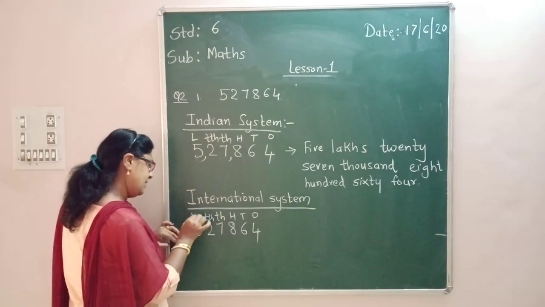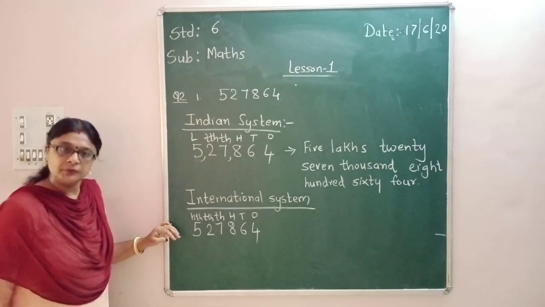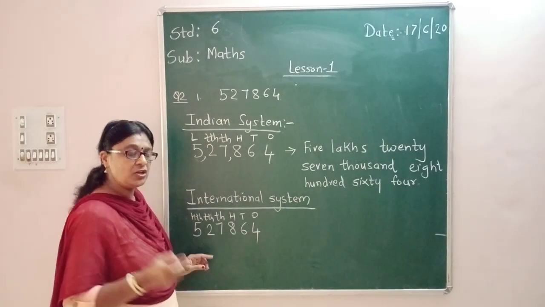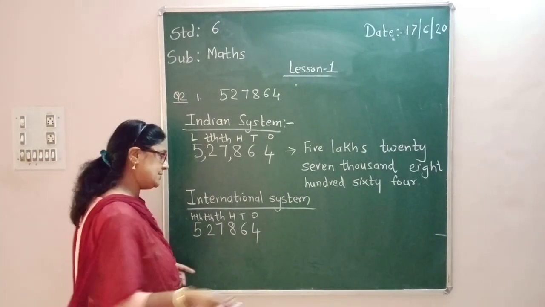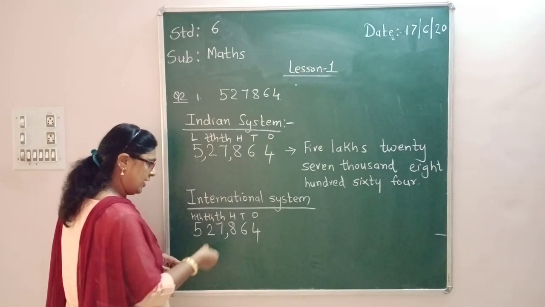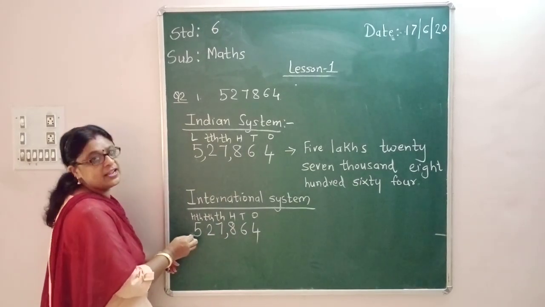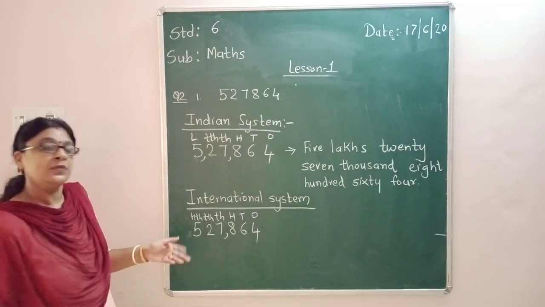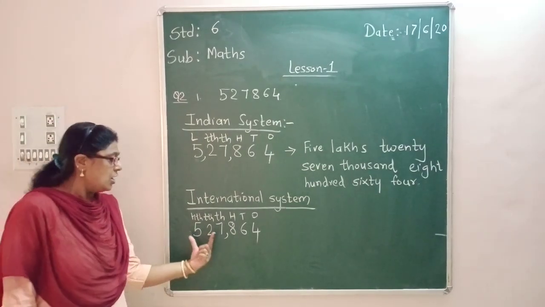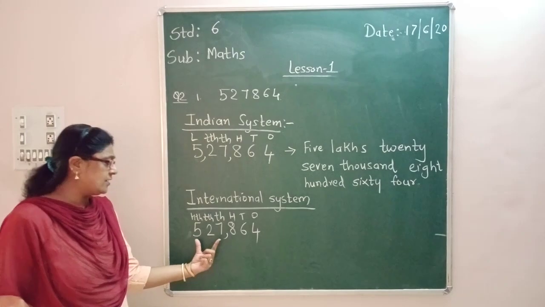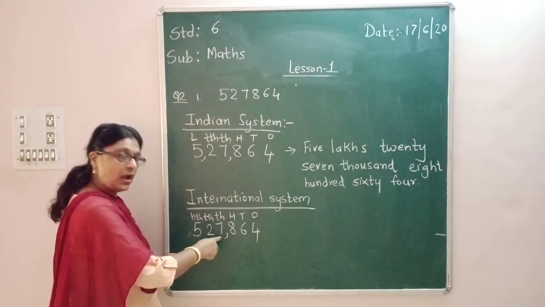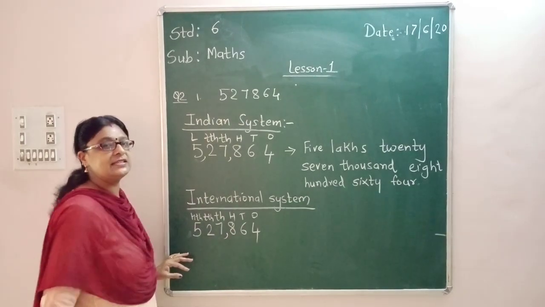10,000 and 100,000. Okay, and then I will first place the commas. So for international system, you start with right hand side and take a group of 3. Again take a group of 3. There is no need to put a comma over here. Here it finishes. Now how will you write the number name? You have to write or speak these 3 together. So 527,864.